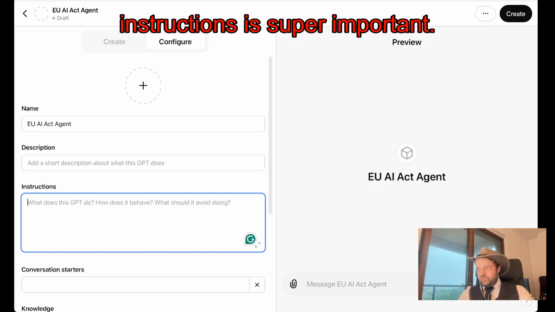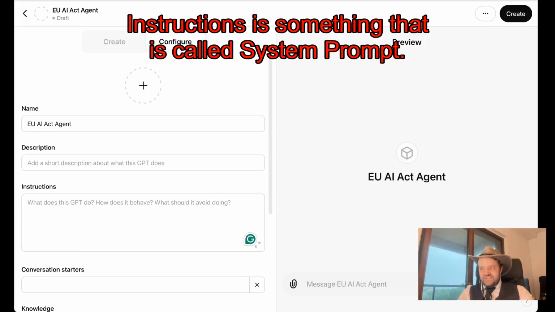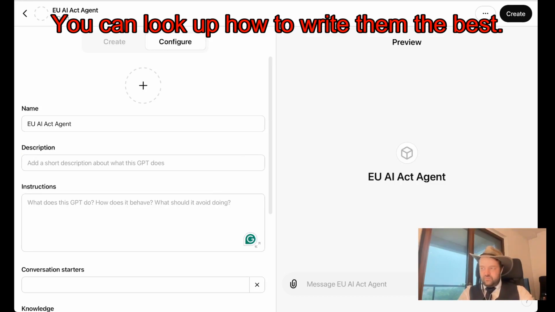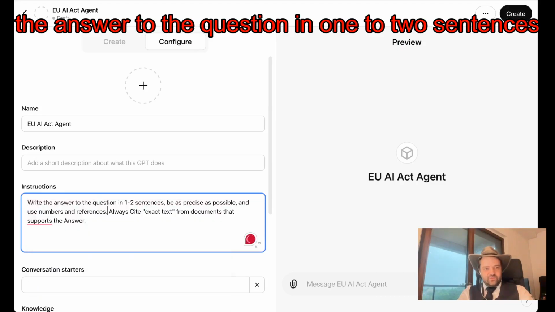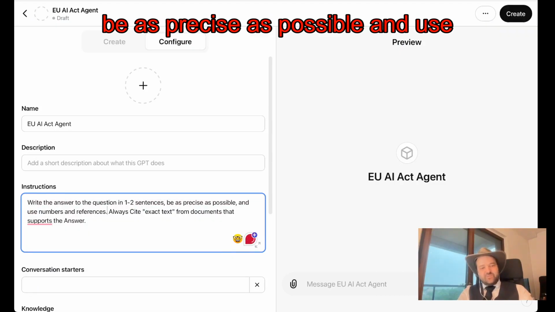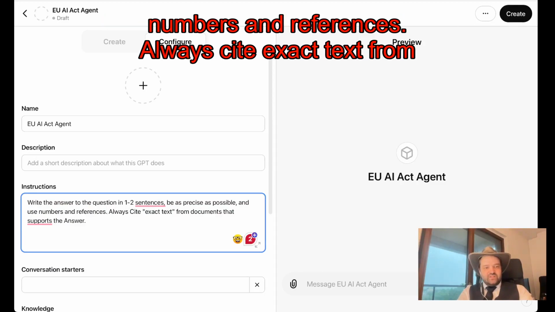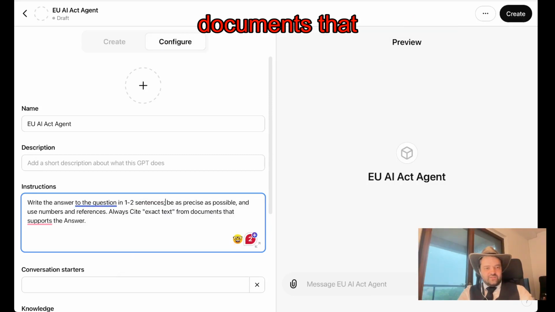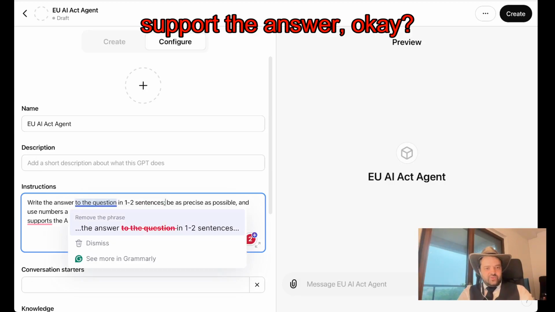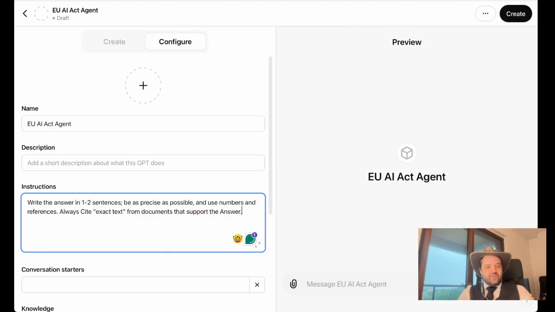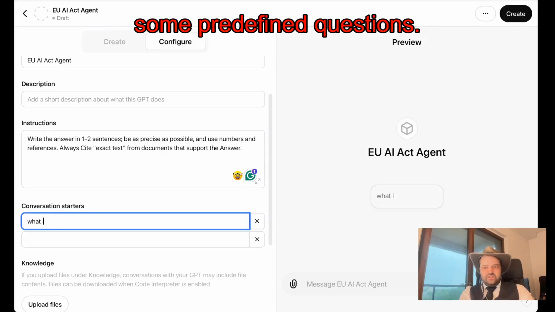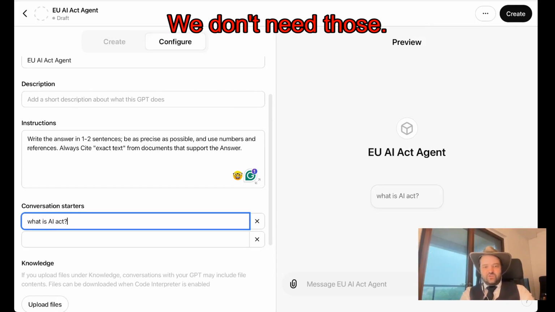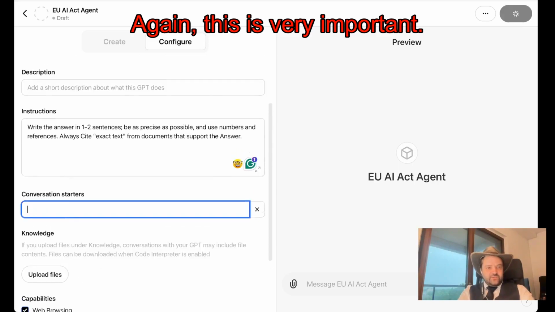Instructions is super important. Instructions is something that is called a system prompt. You can look up how to write them best. One way to write them would be something like this: write the answer to the question in 1 to 2 sentences. Be as precise as possible and use numbers and references. Always cite exact text from documents that supports the answer. Okay. Conversation starters are also not important. This is just like what is the AI Act, some predefined questions. We don't need those. Again, instructions are very important, right?